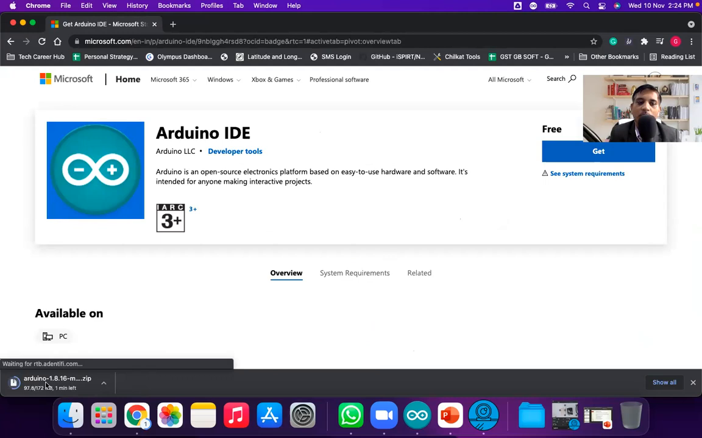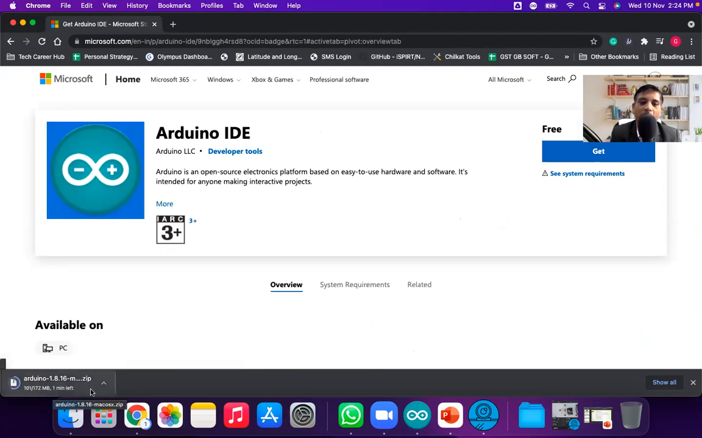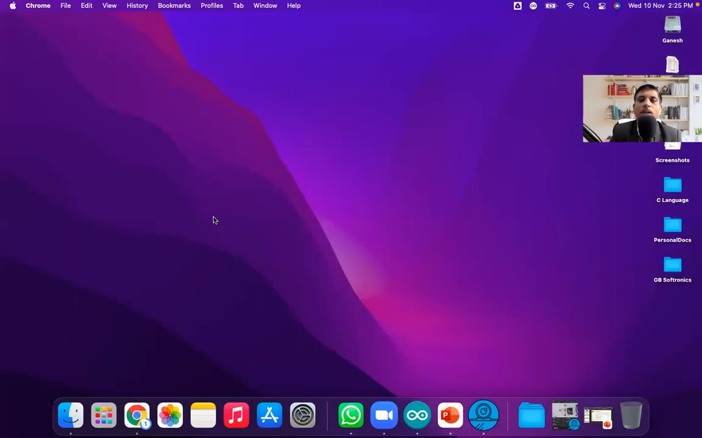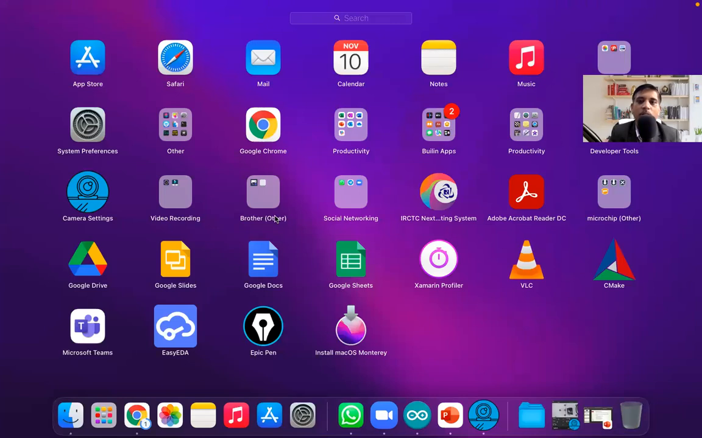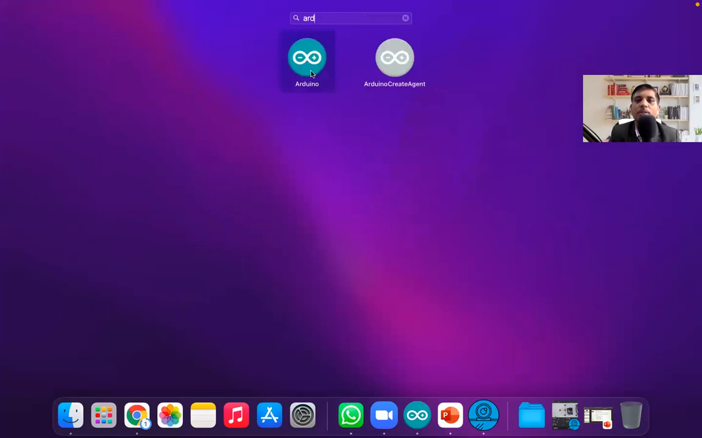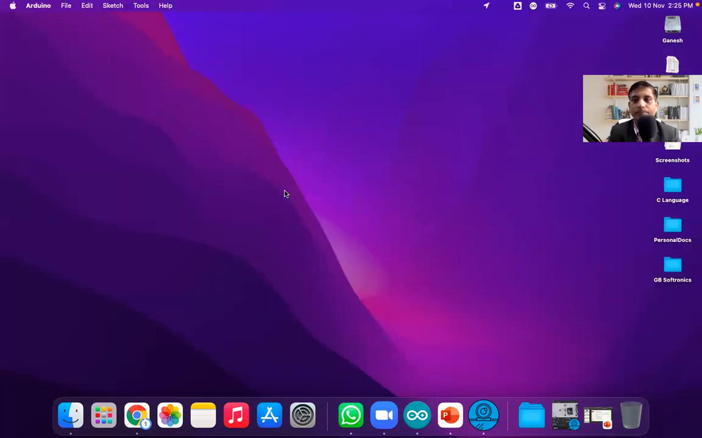The size is 172 MB for the Mac version. The size for the Windows operating system might be different. I don't know the exact size. So a zip file, just unzip it and install it. Mac has a very simple installation. After installation, you will have this type of icon, this is Arduino. Just click on it.